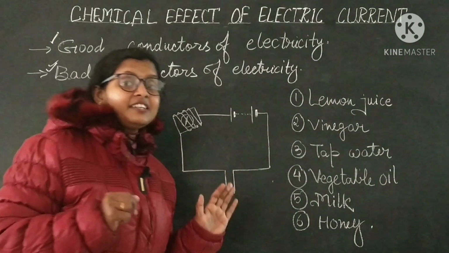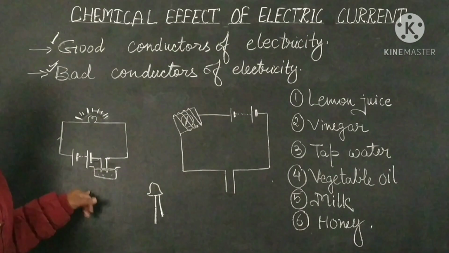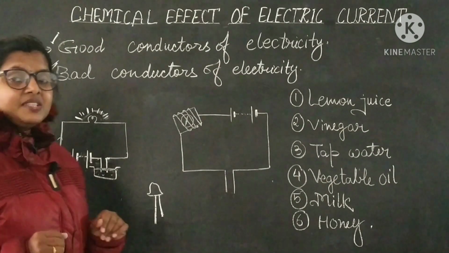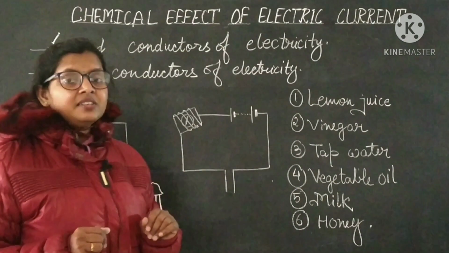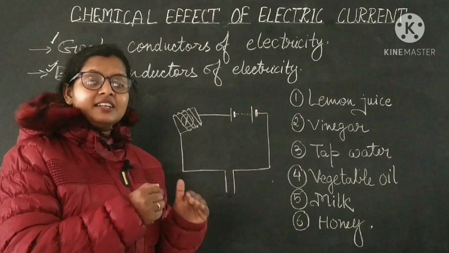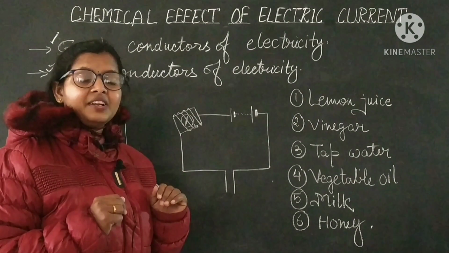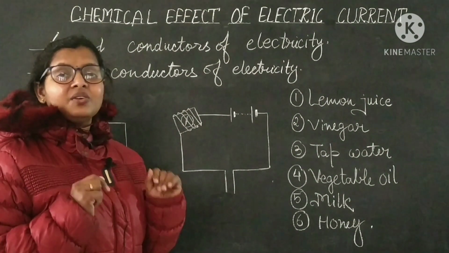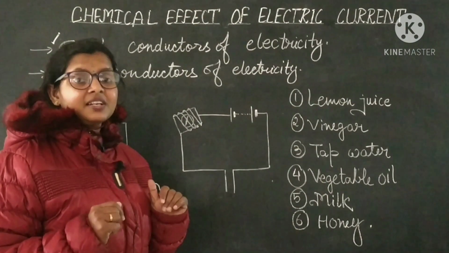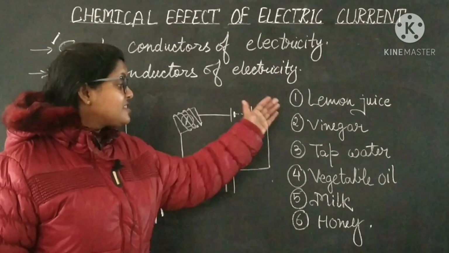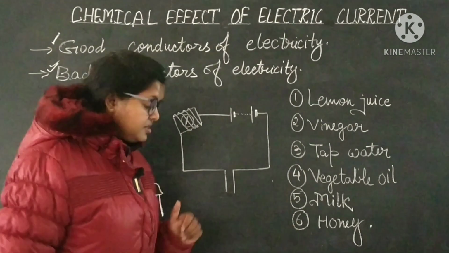Or if you are testing that solution with this circuit, you have to observe whether the LED is glowing or not. If it is glowing, then the solution is a good conductor of electricity, and if it is not glowing, in that case it is a poor conductor of electricity. So let's check what we will observe.